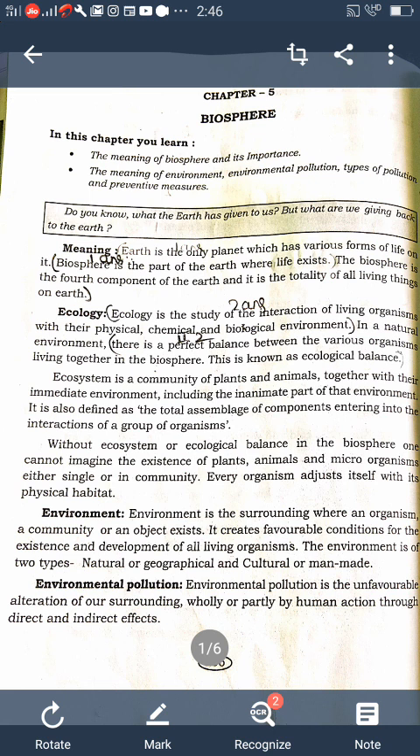Which are the pollutants of air pollution? Carbon dioxide, carbon monoxide, sulfur oxide, nitrogen oxide, chlorofluorocarbons and hydrocarbons. These are all the pollutants of air pollution.